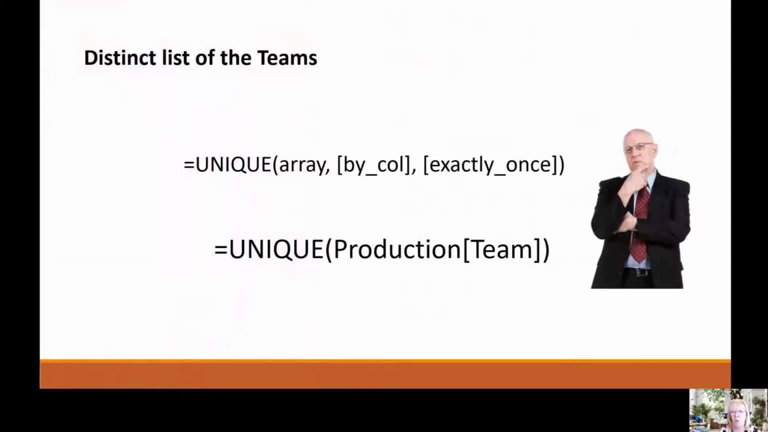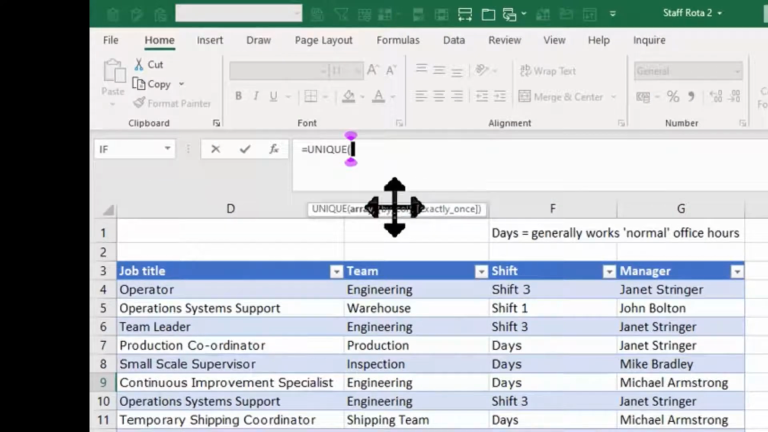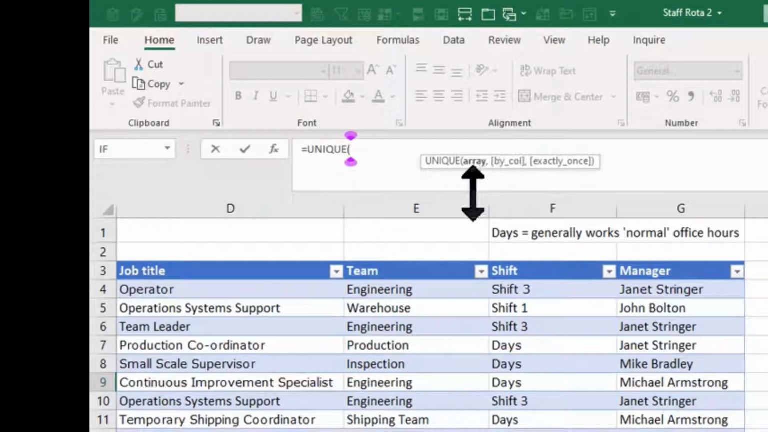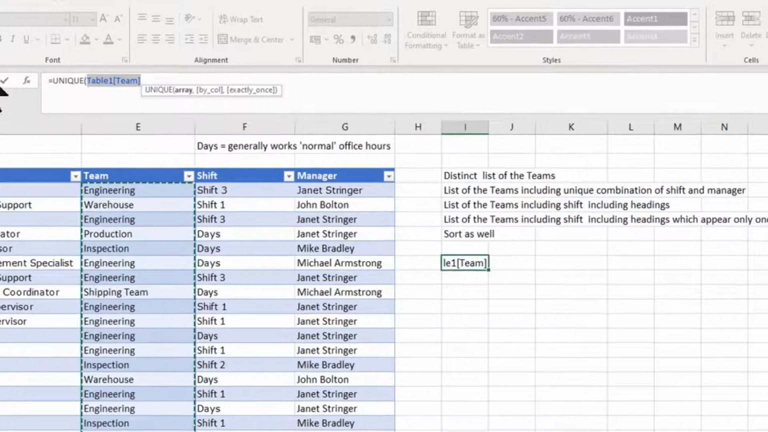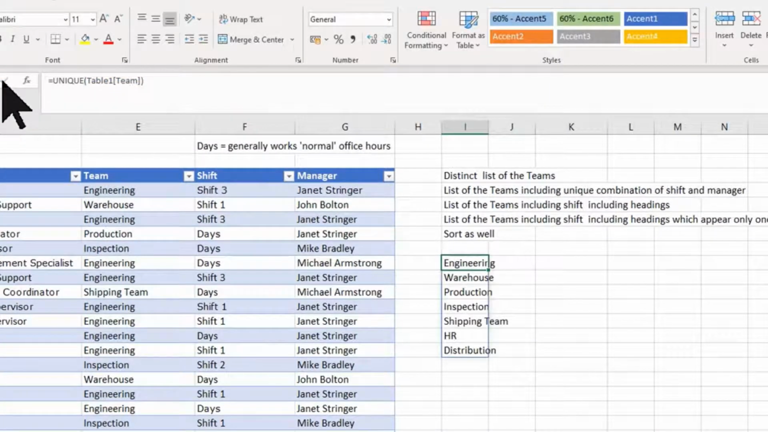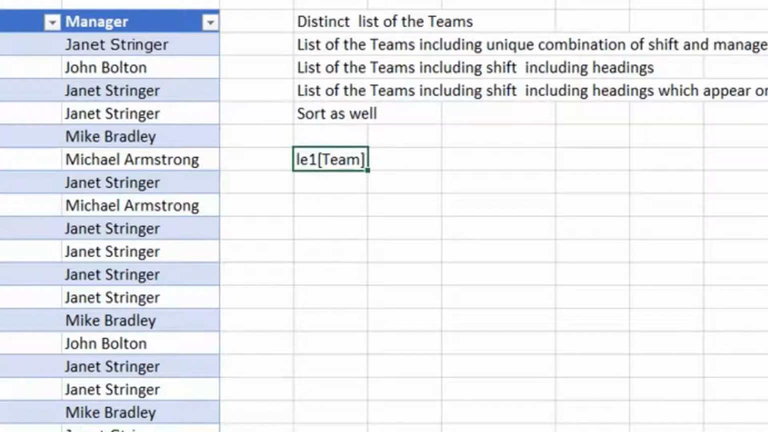I'm going to start here by writing a unique formula. As I start to spell the formula, you'll see the first formulas appear that are similar to that. I'll tab across to type it in, and I need to select the array. You see on the little tip here, array is in bold. What it means by array is where do you want to look for the data? So I'll position my mouse above this column for team, and it highlights all the data in the team column. That's it, folks. You tick that, you've done your first array.